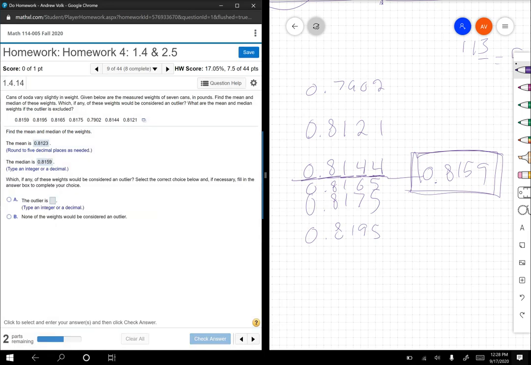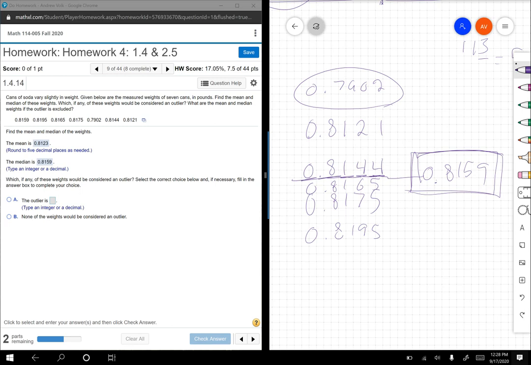All right, which, if any, of these weights would be considered an outlier? So an outlier, remember, is a number that's way too high or way too low. And I'm tempted to say none of them because they're all pretty close. But if you look at them closely, all of them are 0.81 except for that one.